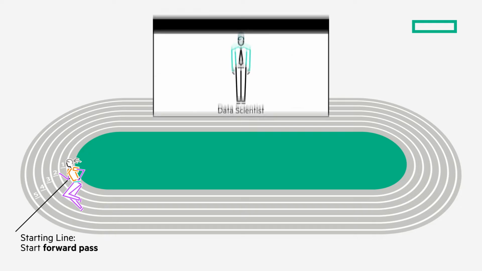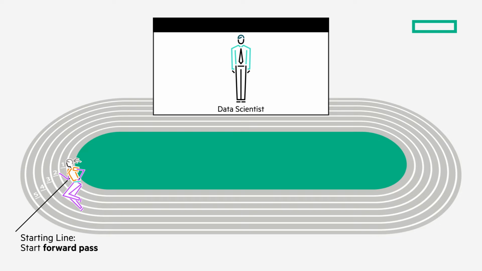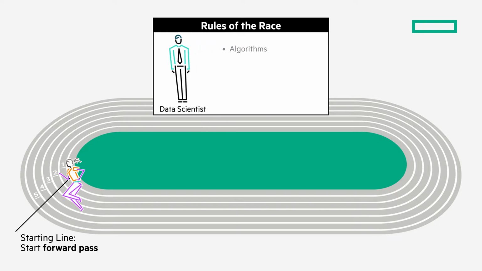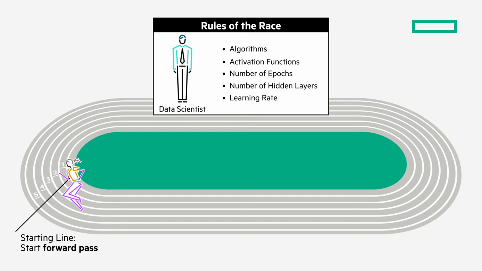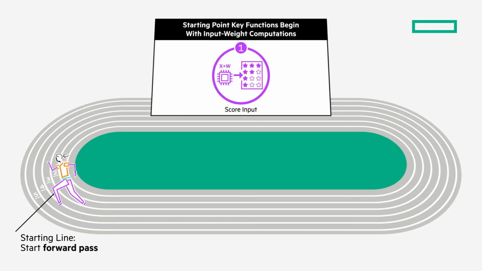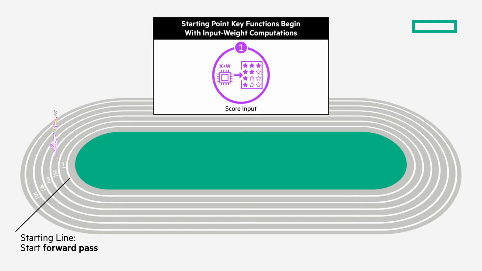of the race, from the data scientist. These rules will include crucial details, like the algorithms to use, which activation functions to use in which layers, the number of epochs, and more. The starting point represents the beginning of the forward pass through all the layers of a neural network, where input weight computations are made, and activation functions are either triggered or passed as the model moves through all the hidden layers until it reaches an output.